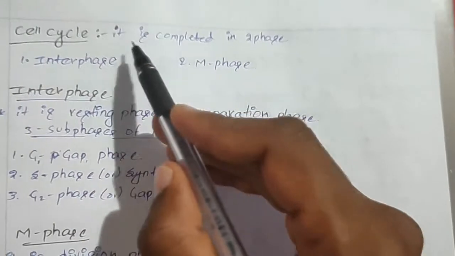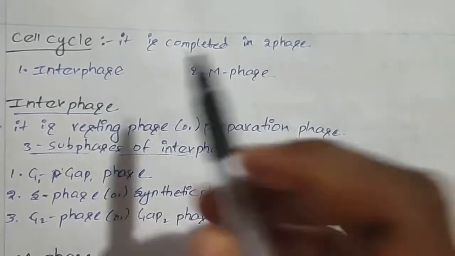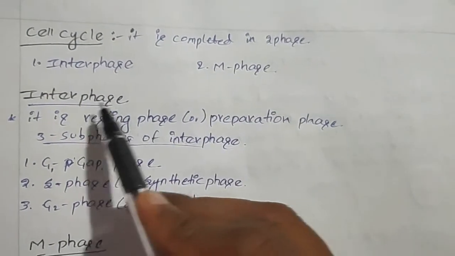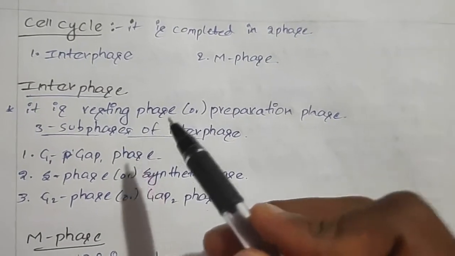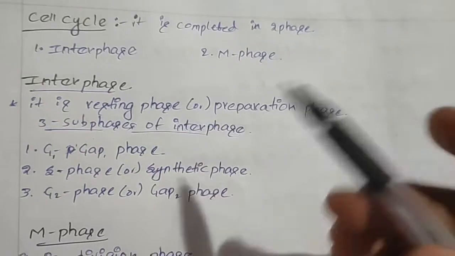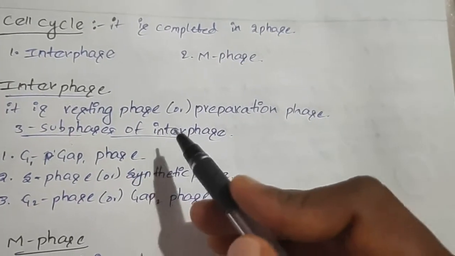Firstly, the cell cycle. The cell cycle is completed in two phases: interphase and M phase. Interphase is also known as the resting phase because in this phase the cell won't divide. It prepares for the M phase, or division phase.